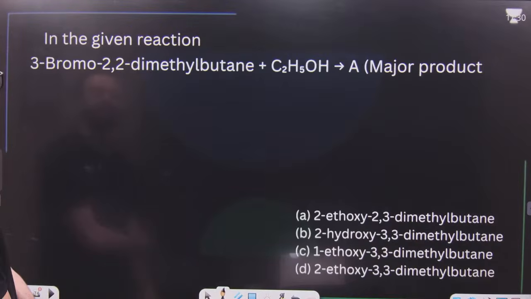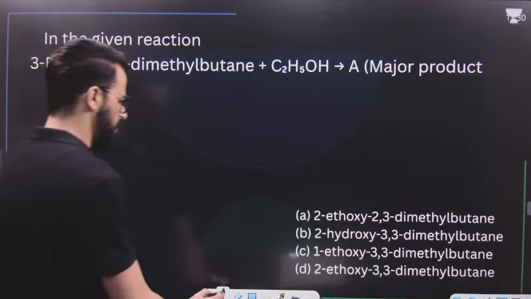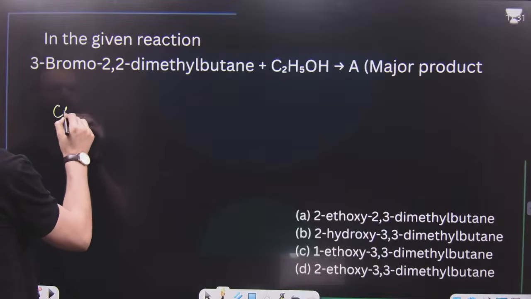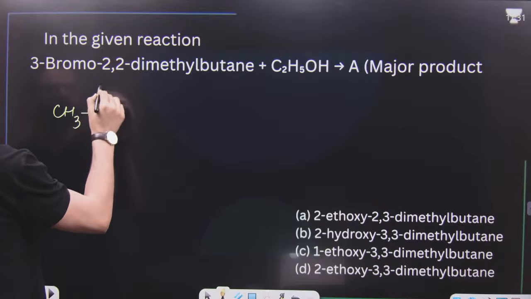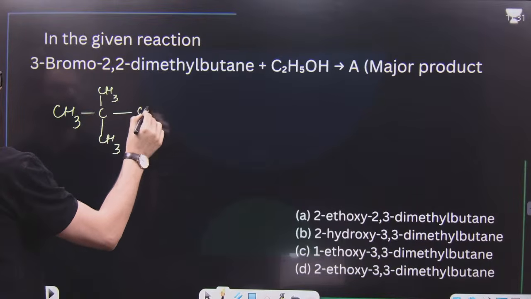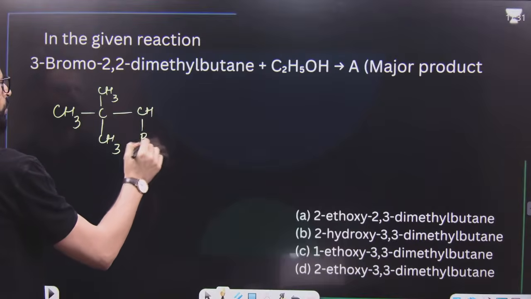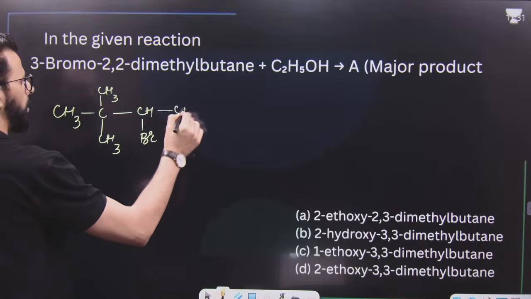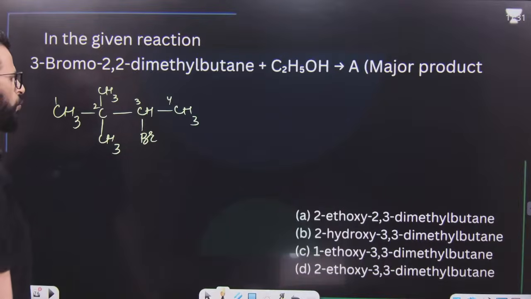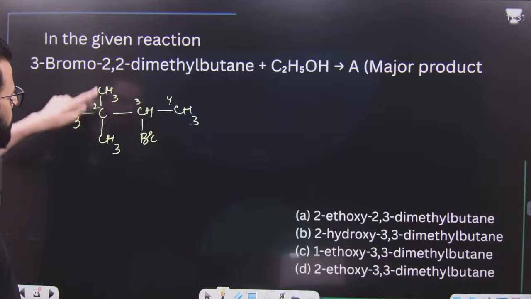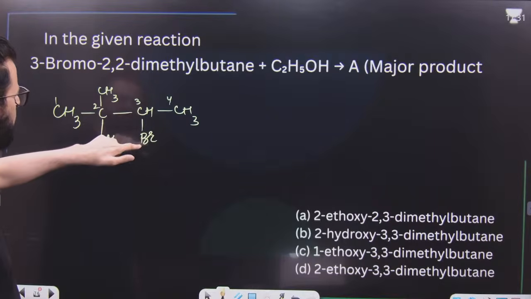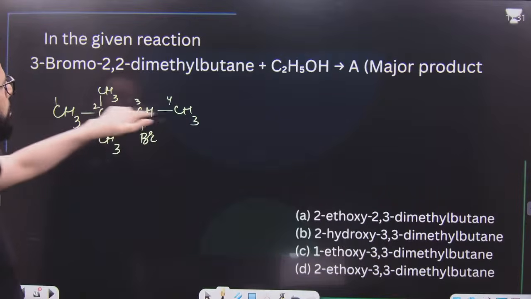After this, in the given reaction, the reaction says it is 3-bromo-2,2-dimethyl butane. It is like this. That means you have to number from this side because of the lowest locant set. So it is 2,2-dimethyl and 3 position bromo, but we will write bromo first because it comes first in alphabetical order. So 3-bromo-2,2-dimethyl butane.